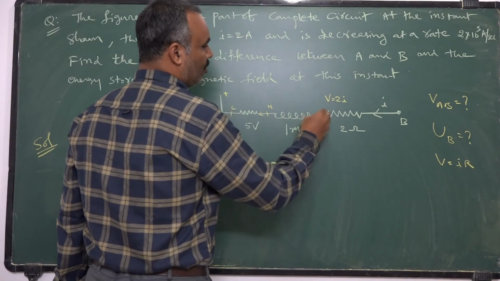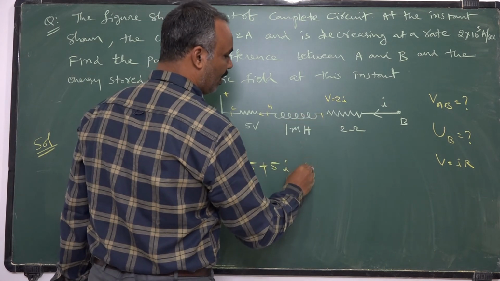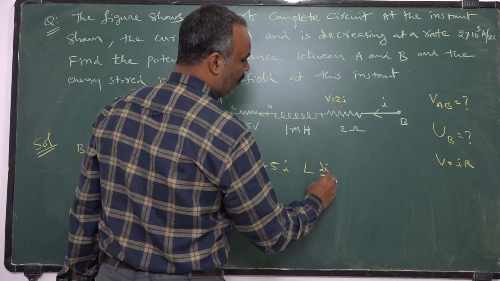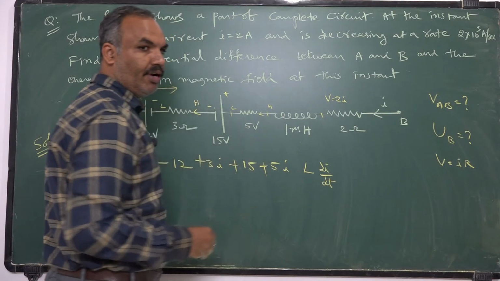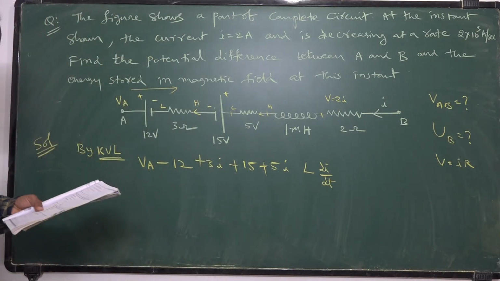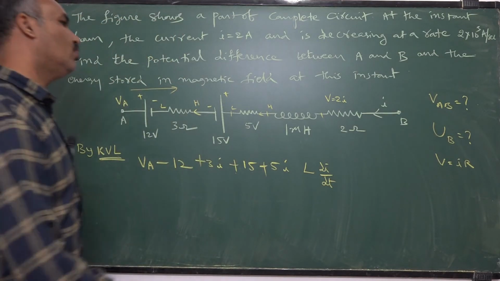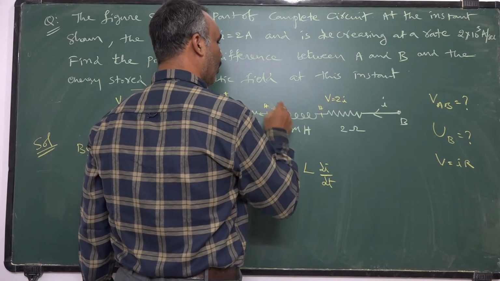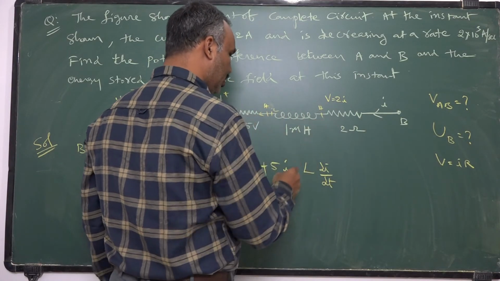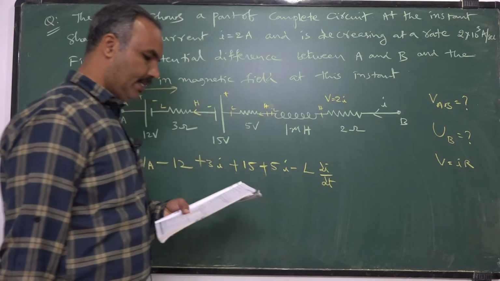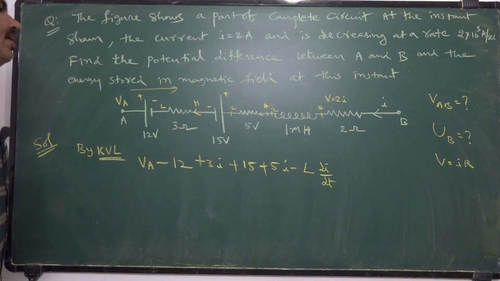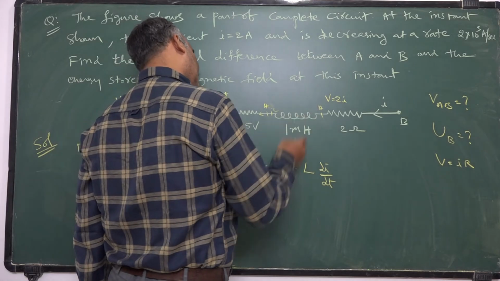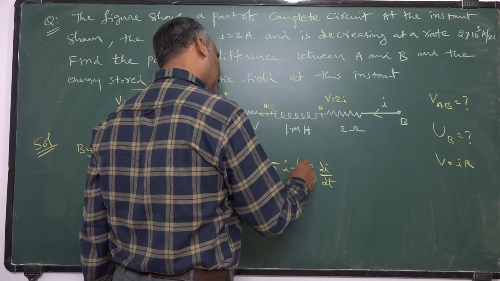So here the potential drop between the two ends is given by L into di by dt. Whether I have to take positive or negative? Current is going from high to low, this end is low. You are going from low to high. Therefore I should take minus here. Already the potential drop here is minus. Minus of minus becomes plus.